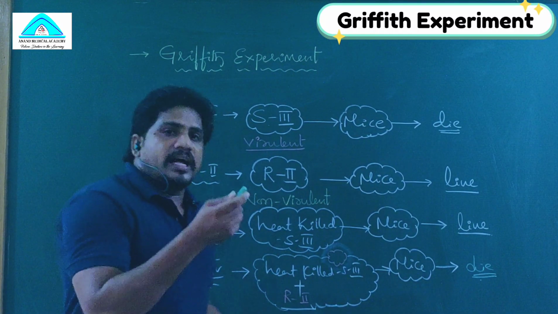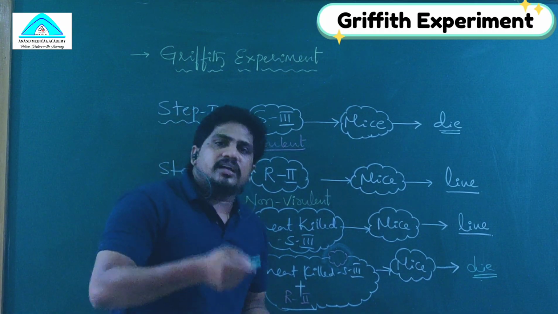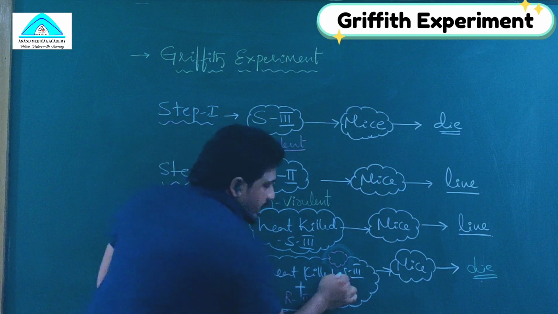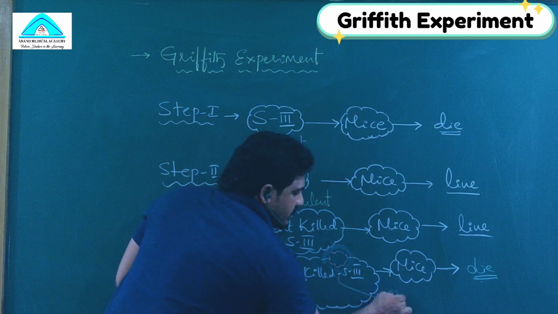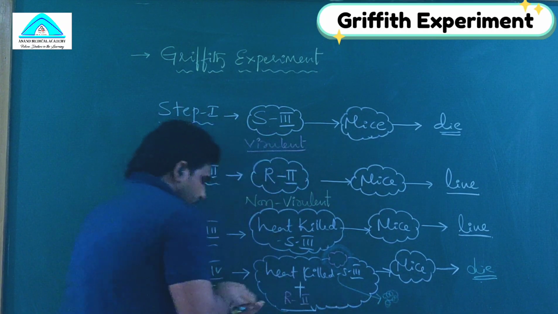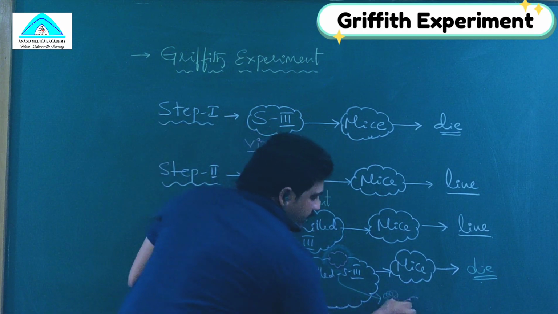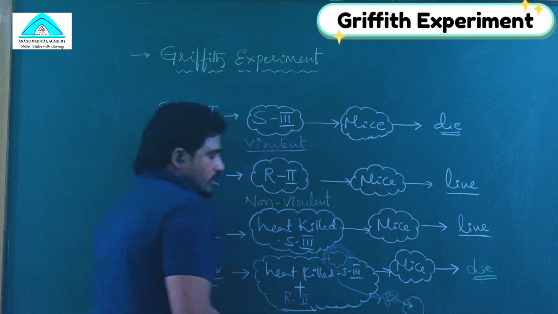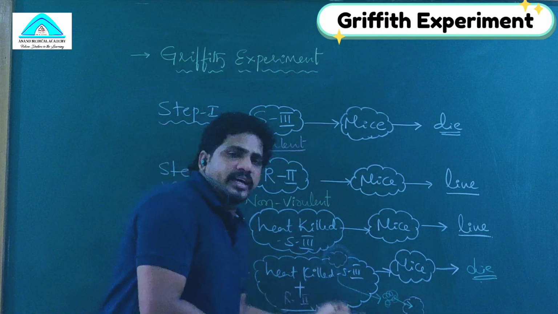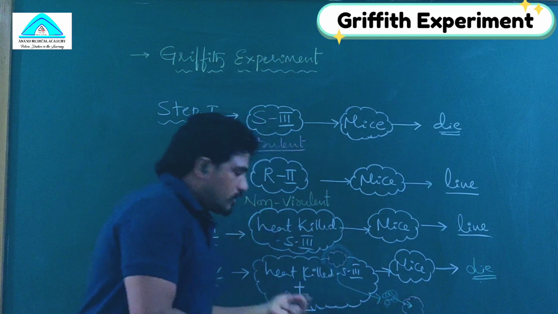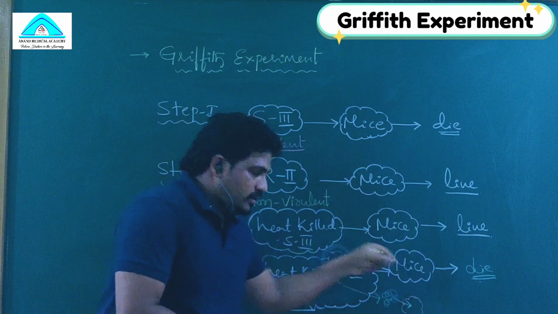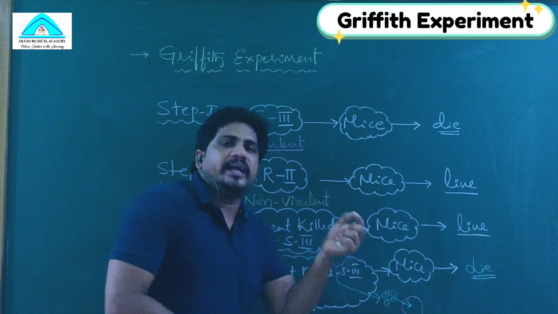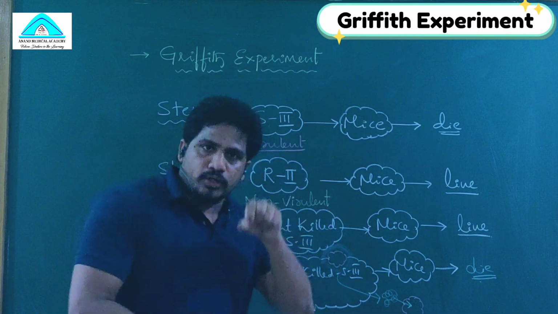I already told you early in this class, transformation means what? Transformation means naked genetic material enters into another living cell. That is what happened here. The S3 genetic material is naked, right? Whereas if this is the R2 cell, it enters inside. S3 genetic material enters the R2 strain. The R2 strain is also there inside the mice body, and along with that the heat killed S3 also enters. So this S3 genome enters inside the R2.